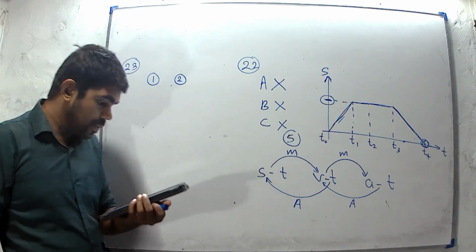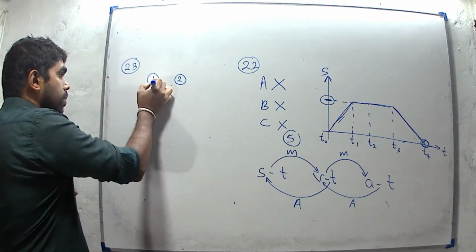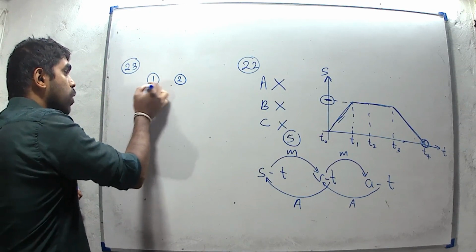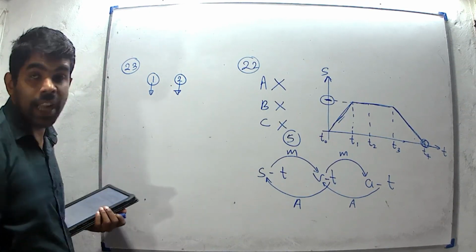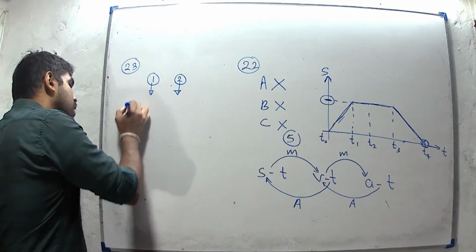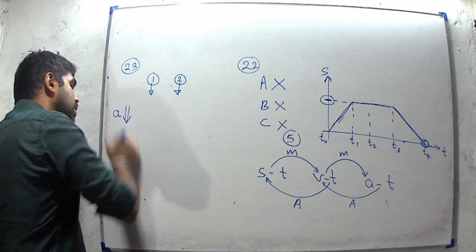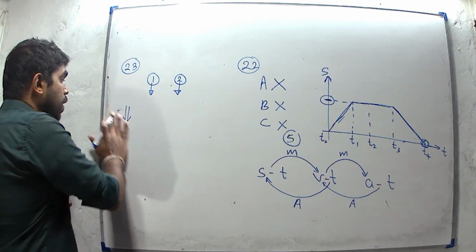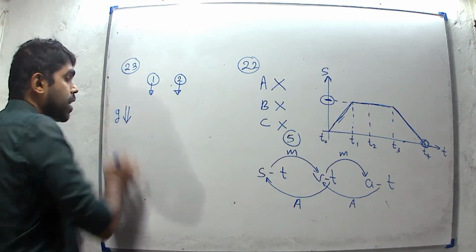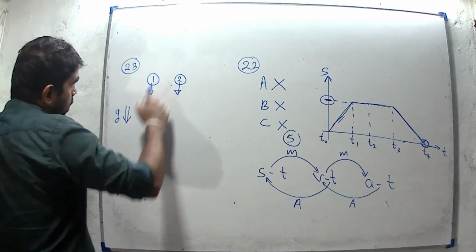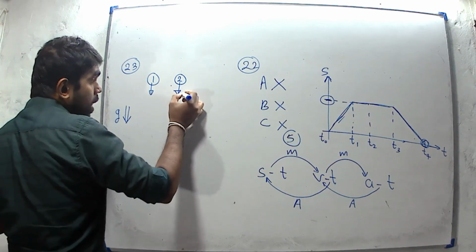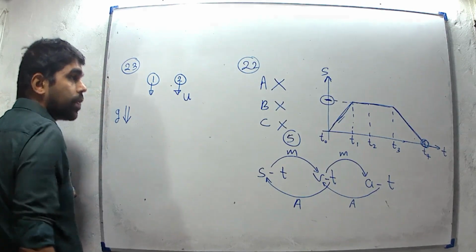The first object is a motion under gravity, and the second object is also a motion under gravity. Therefore, both objects have the same acceleration. We know that the acceleration is the gravitational acceleration g. But when considering the second object, it has an initial velocity.